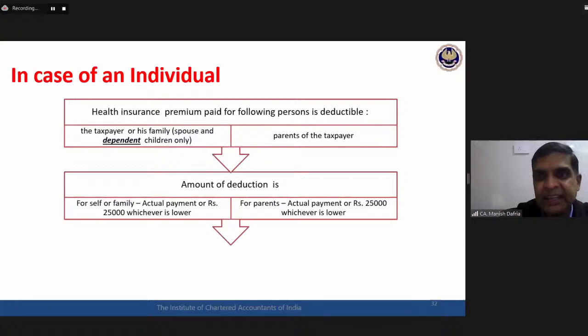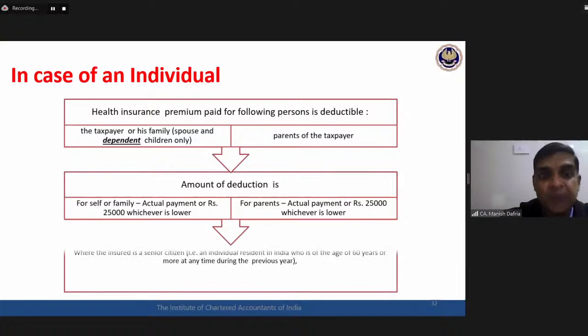For the second category, parents, 25,000. It is not a total of 50,000. If no payment has been made in respect of parents, it doesn't mean that for self and spouse and dependent children up to 50,000 deduction can be claimed. For each category, there is a maximum ceiling: 25,000 for self and family, 25,000 for the parents.